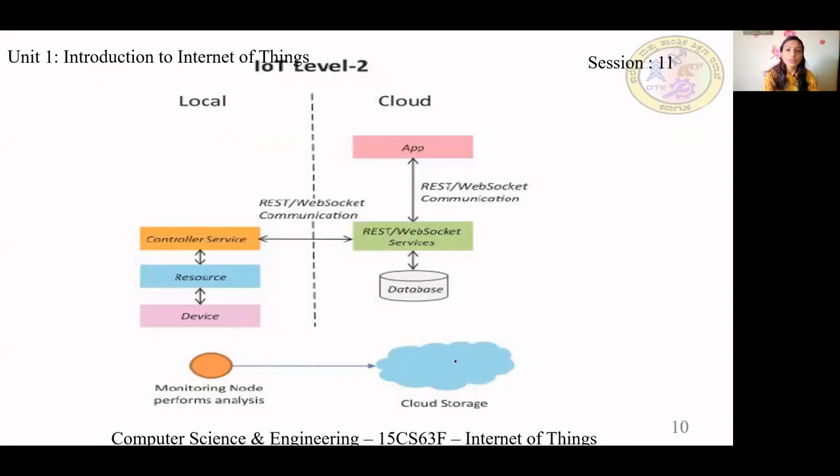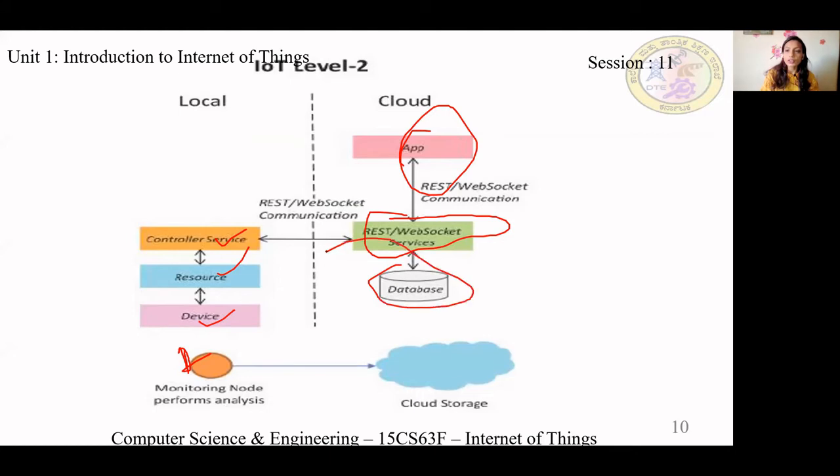I'll show you the diagram. You tell me the difference between IoT level 1 and level 2. What is the difference? Can you find out? How many nodes are there in IoT level 1? Only one. Again same. Okay. Device is local. Software components are local. Controller is local. What is on cloud? App is on cloud. REST and WebSocket services are on cloud. And database is on cloud.